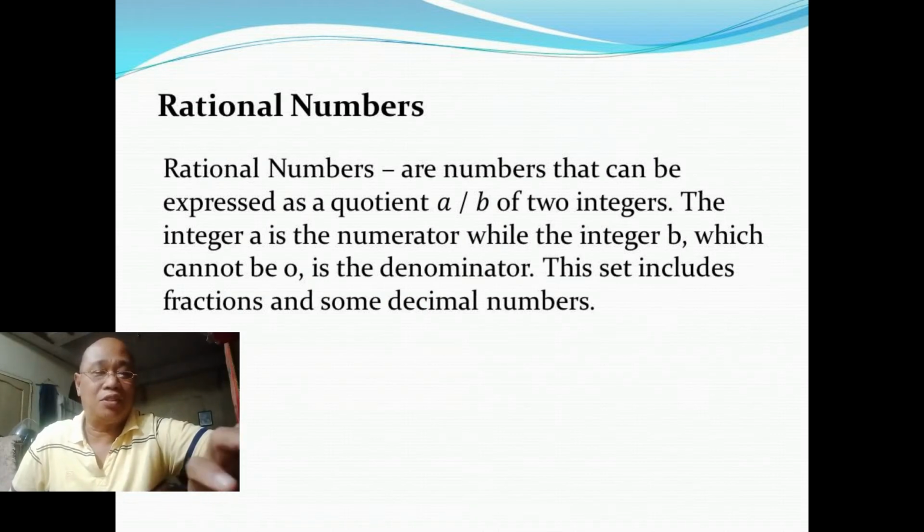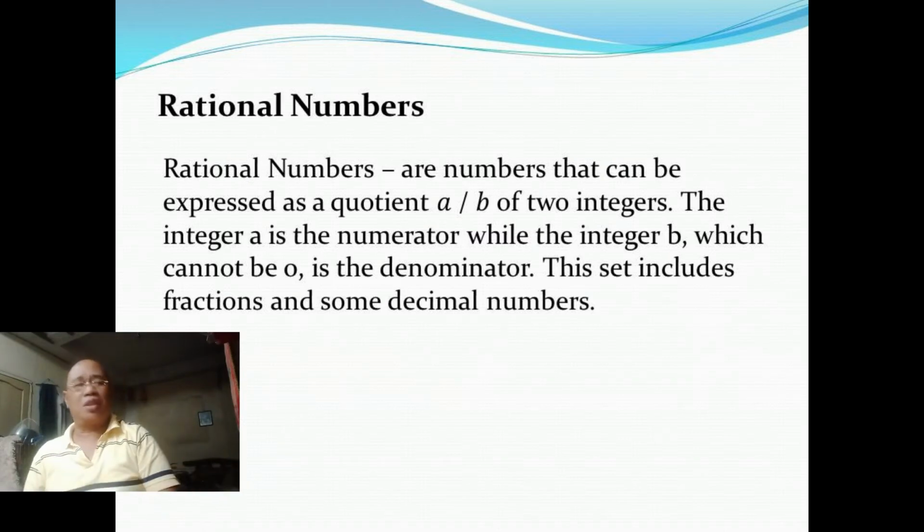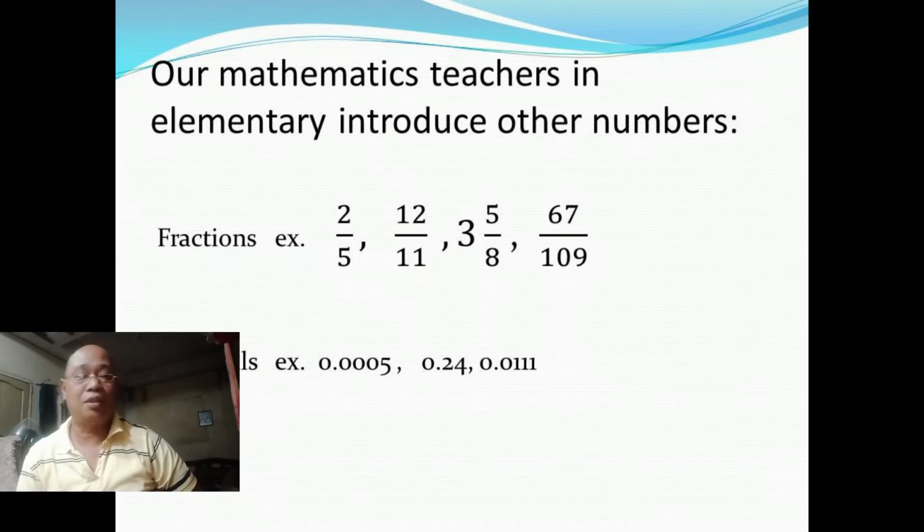These numbers, yung tinatawag natin rational, ay mga numbers na dalawang integer na pag i-divide, pwede natin ma-express as the quotient of two integers. Those are rational numbers such as fractions and decimals, na itinuro natin nung grade 5, grade 6 tayo.